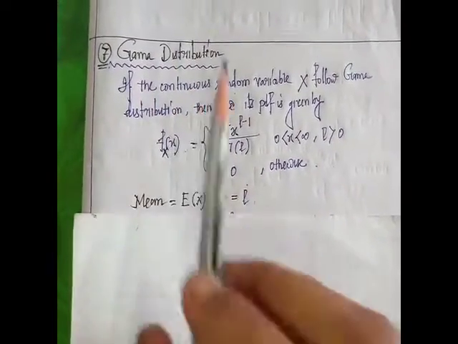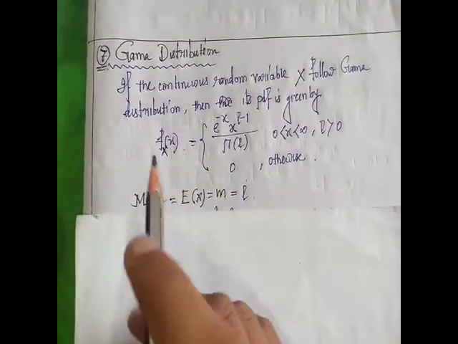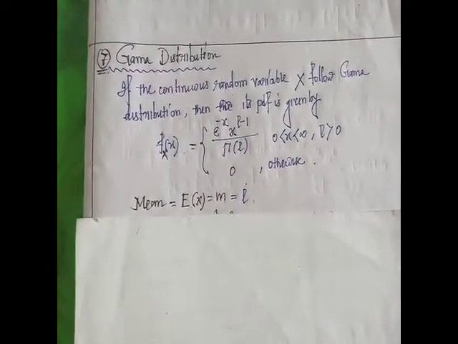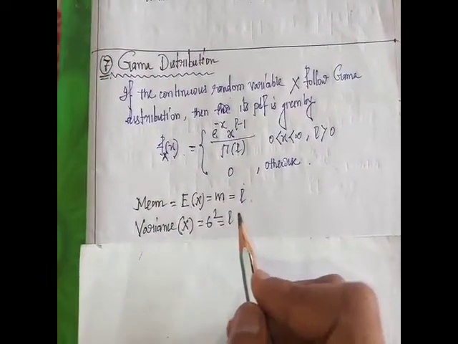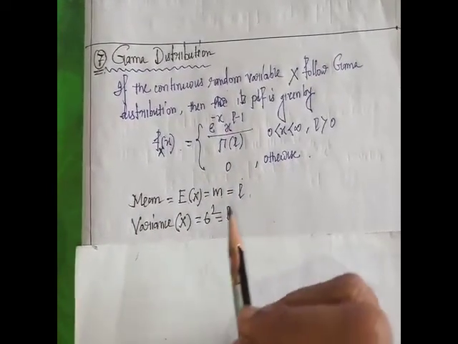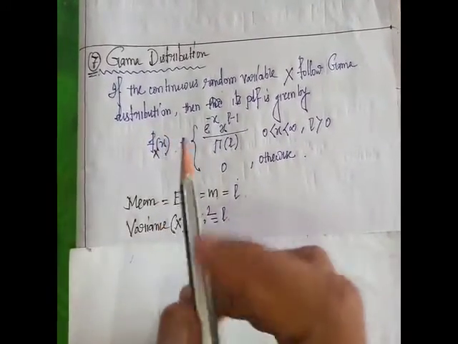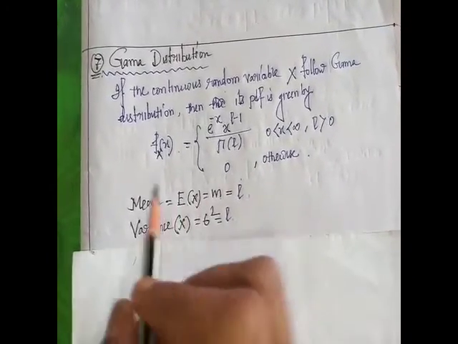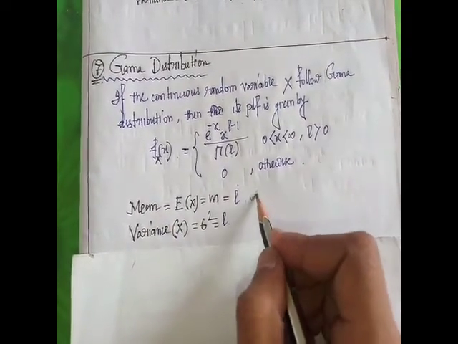If we calculate variance of x, meaning expectation of (x minus m) whole square, where m equals L, we also get L. So L is both the mean and the variance of gamma distribution. For gamma distribution, mean equals variance, where L greater than 0 is the parameter. Remember these points. Very important result.